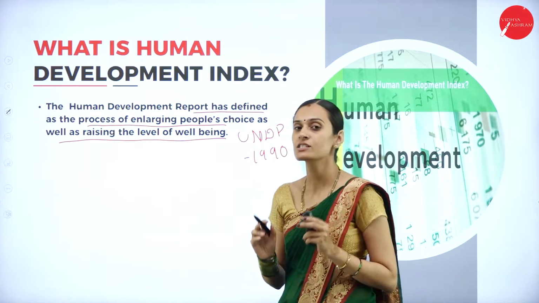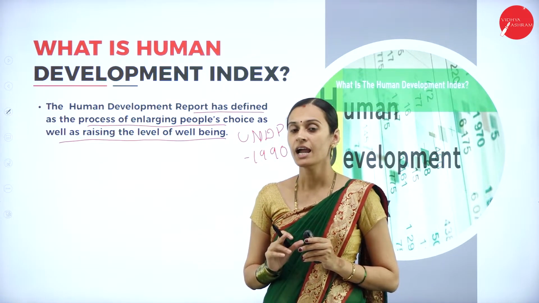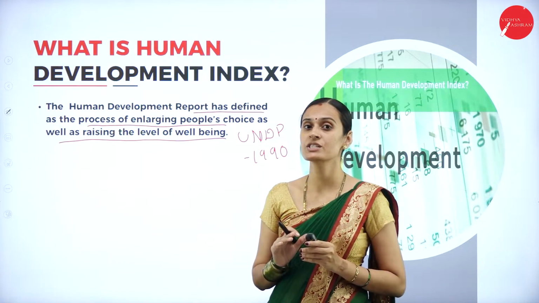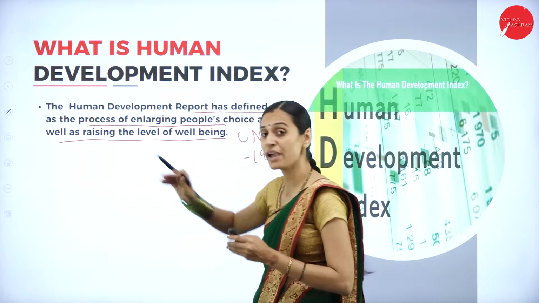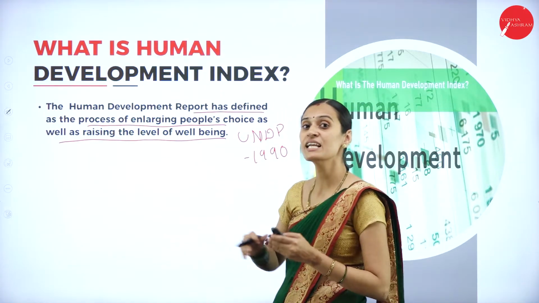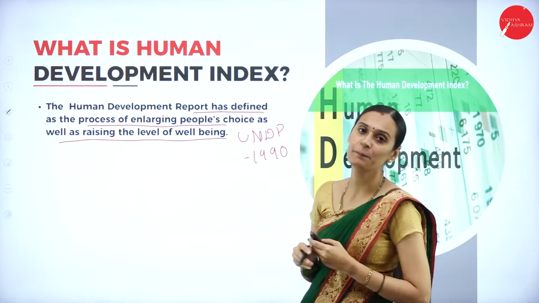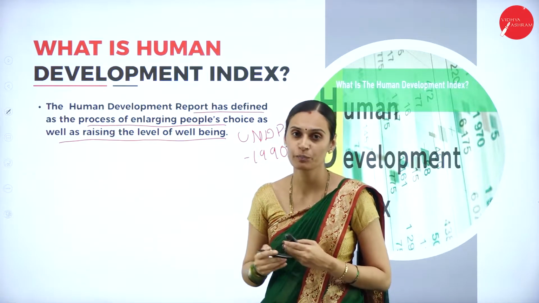Okay, this concept was prepared by UNDP in 1990, and according to UNDP, what is HDI? HDI is a process of enlarging the people's choice and raising the level of well-being. So that is considered as HDI, Human Development Index.